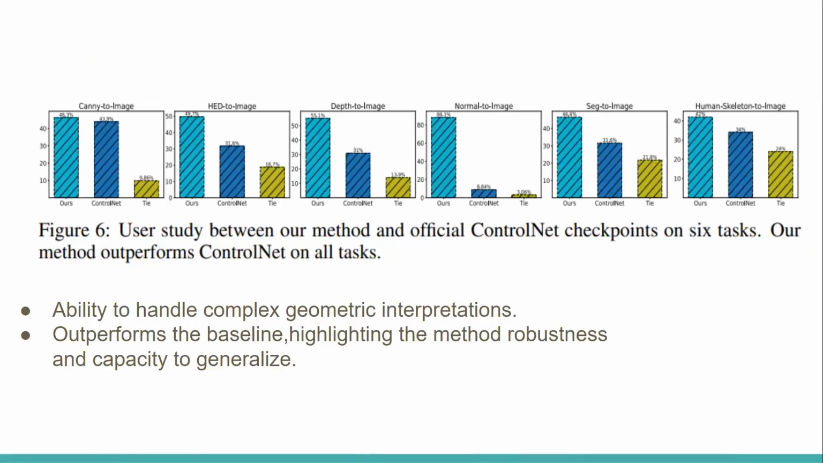And then this is a quantitative evaluation done for the two models, ControlNet and UniControl. Here we can see that ours, UniControl, and ControlNet came out in a tie condition. It is visible that ControlNet is not as efficient compared to UniControl. UniControl has an ability to control complex geometric interpretations, and it outperforms the baseline, highlighting the method's robustness and capacity to generalize.